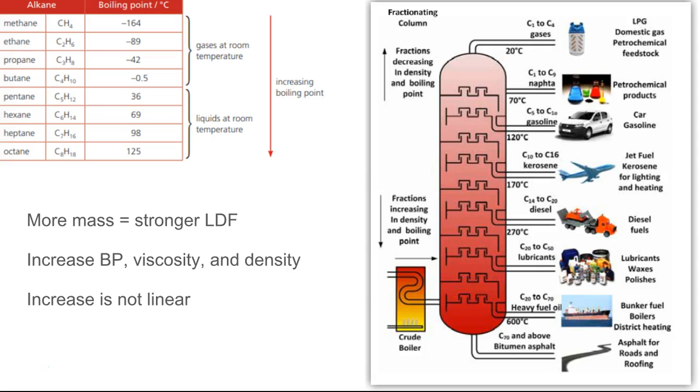We also have more viscosity. Think honey has high viscosity. And we're also going to have more density. Notice the increase is also not linear. We have a greater increase at the smaller molecules and less of an increase at the larger molecules.